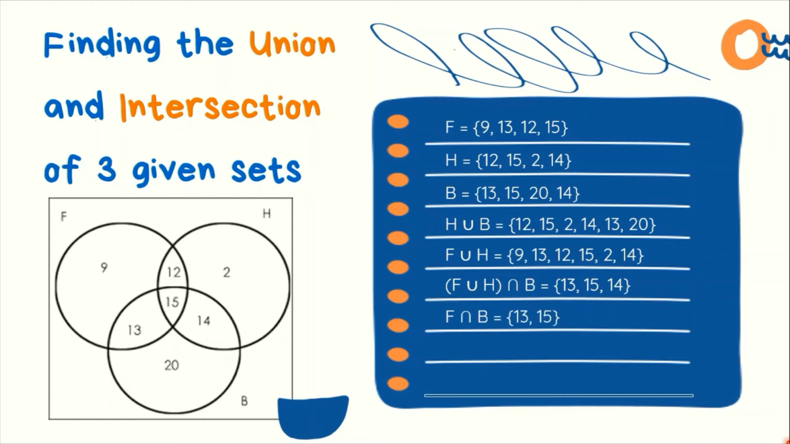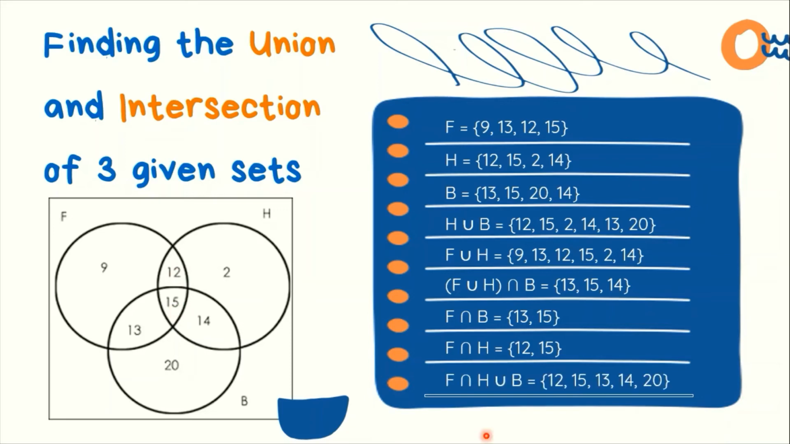Next, F intersect B. So, ito si F. Ito naman si B. Kukunin lang natin yung mga elements na common sa kanilang dalawa. So, in this case, ito lang yon, 13 and 15. We also have the intersection of F and H. So ito si F, ito si H, common numbers ay 12 and 15.